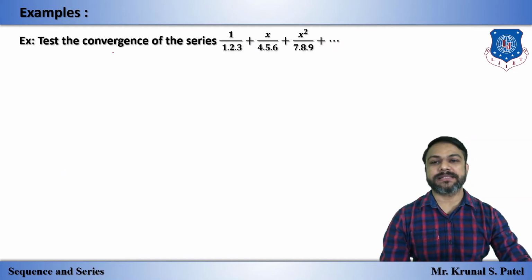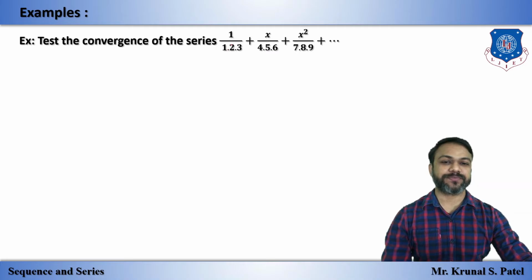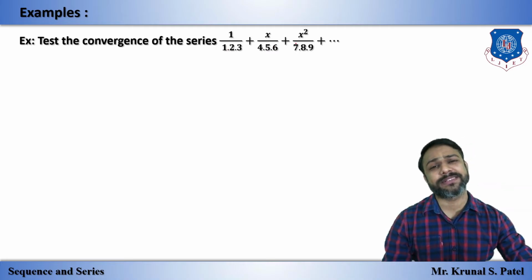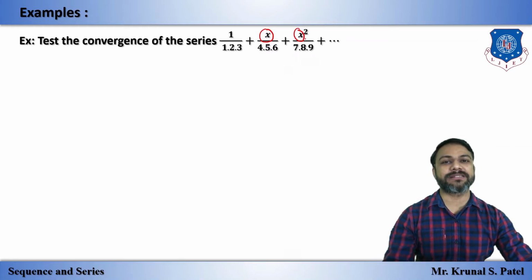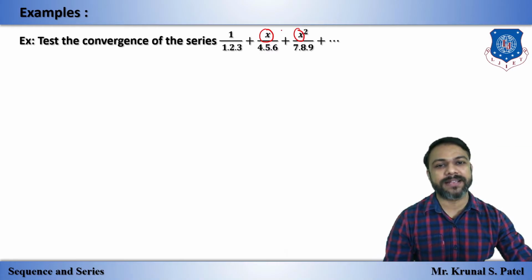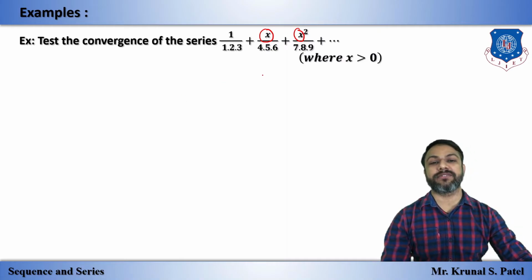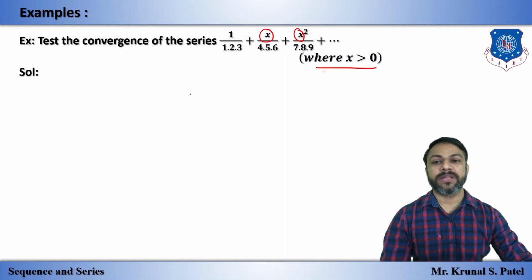Example: test the convergence of the series. Why do we say this is power series? Yes, because here x is given, x square. This is power series in powers of x. So first we will write down, where x is greater than 0, the nth term un.